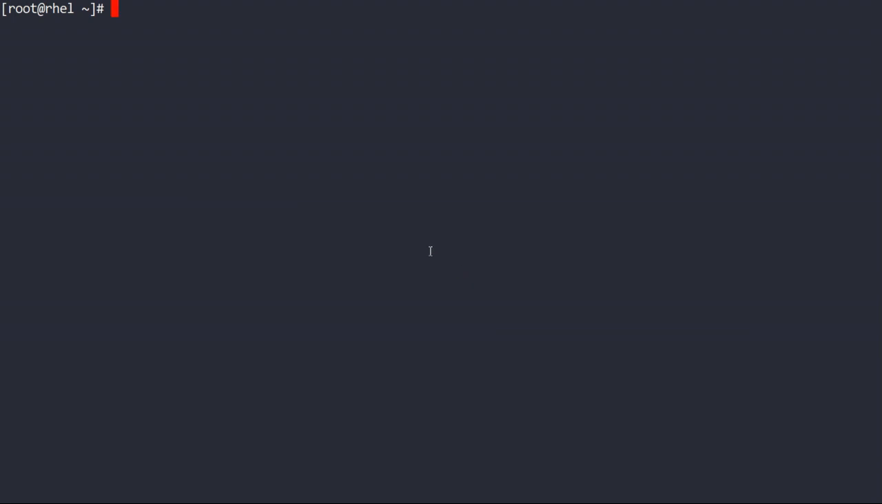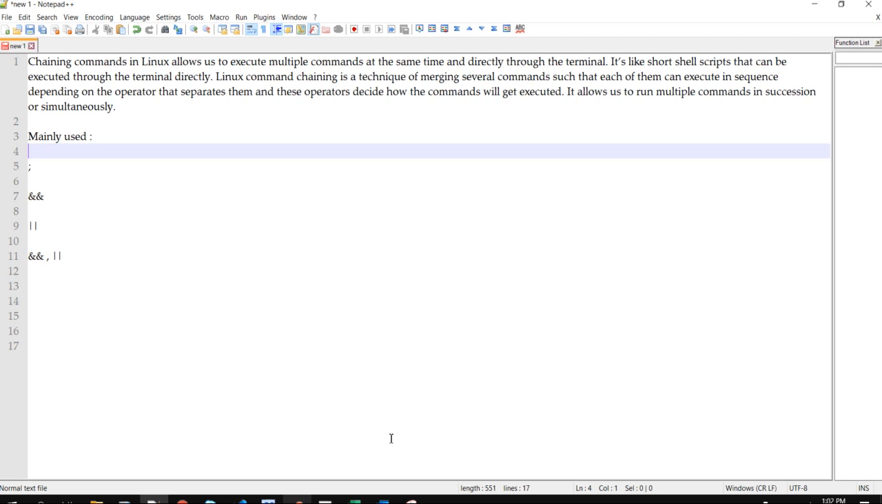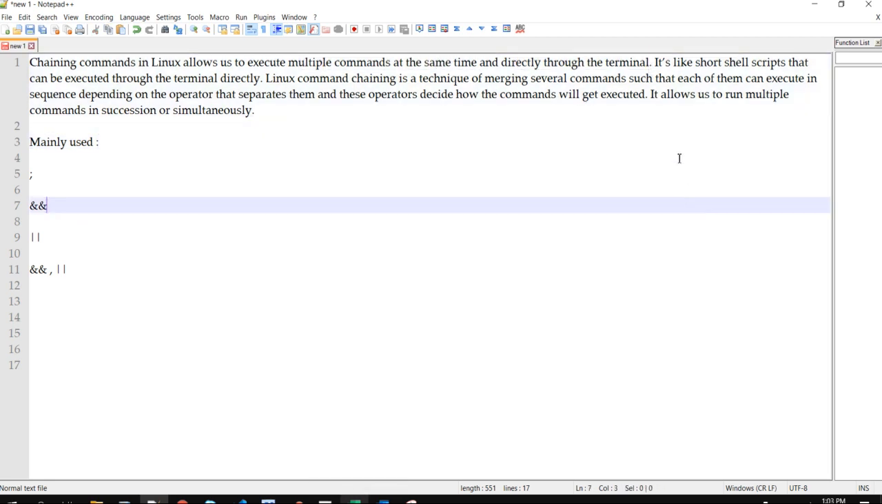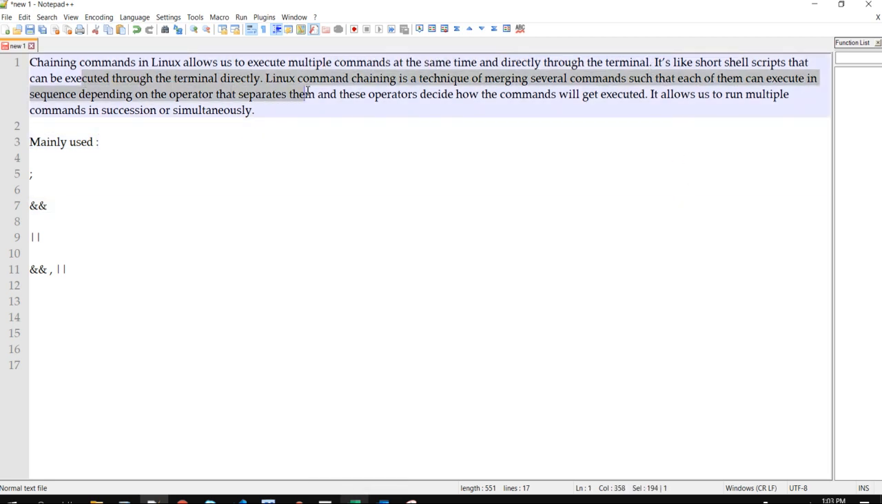So today we are going to discuss one more important topic, command chaining in Linux. First I will cover some theory, then we will go into practical stuff. So what is command chaining? Command chaining in Linux allows you to execute multiple commands at the same time through the terminal. It is like a shell script that can be executed in the terminal directly.